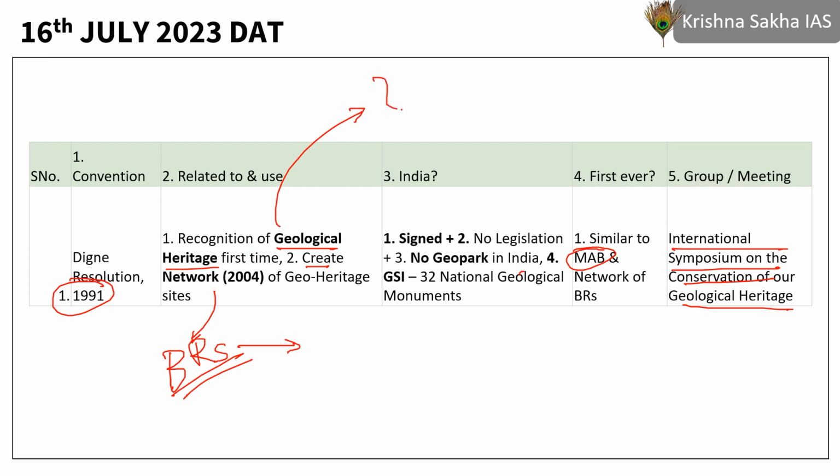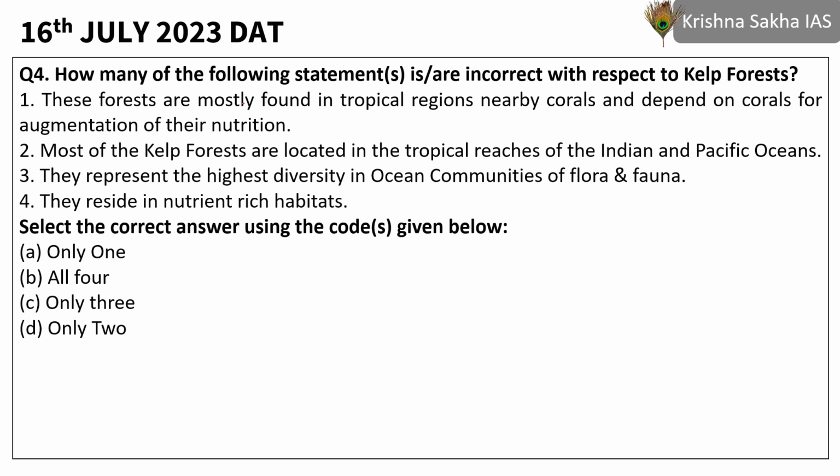Geological heritage sites are sites which provide information with respect to the evolution of the earth. Okay, so they are the kind of fossils which provide information related to the evolution of the earth, right? India has signed this resolution, but in India we do not have any geopark or geological heritage site as such. But at the national level, our Geological Survey of India has identified 32 national geological monuments. Okay, so these are the things, and India also does not have any legislation with respect to geo-heritage sites. Fourth question is, how many of these is or are incorrect with respect to kelp forest is asked.